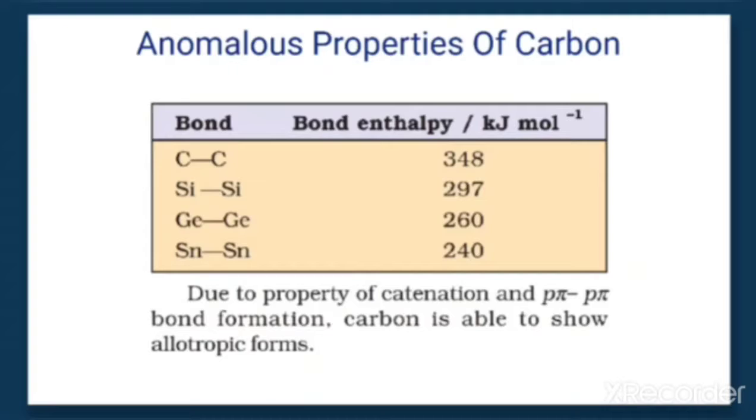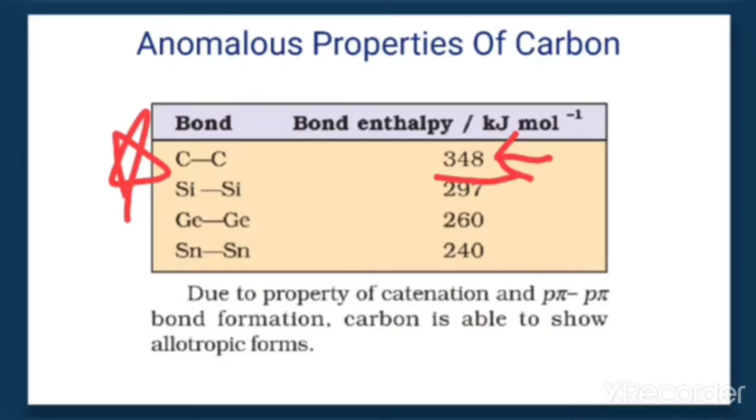When we compare the bond enthalpy, in the case of carbon the C-C bond enthalpy is 348 kilojoule per mole, a much greater value. Because of this, we can say that the catenation power is highest in carbon.